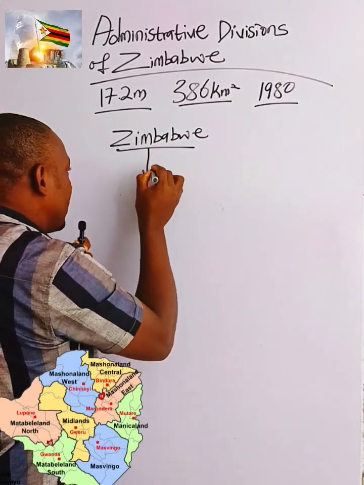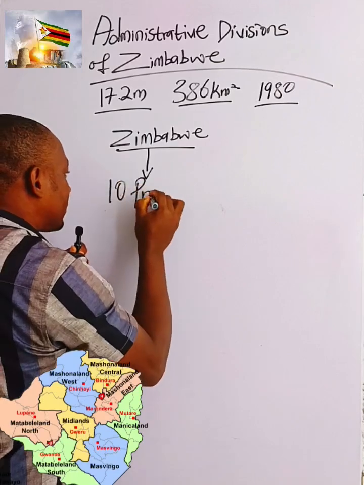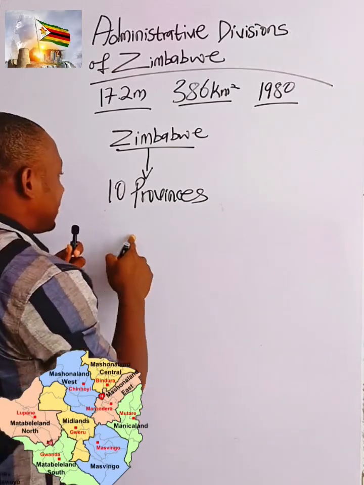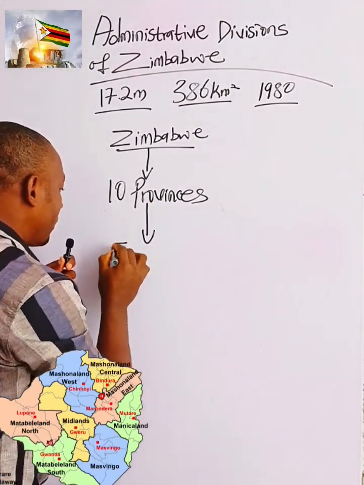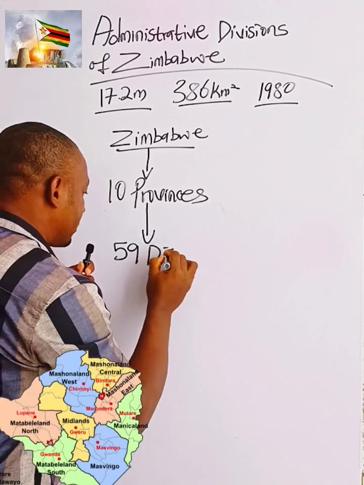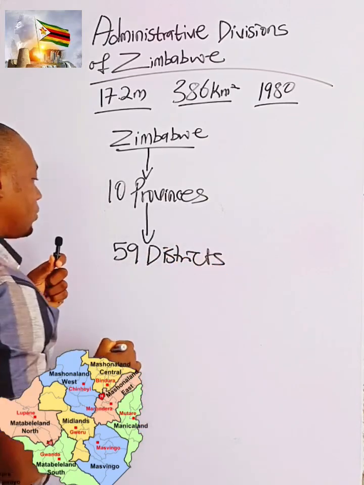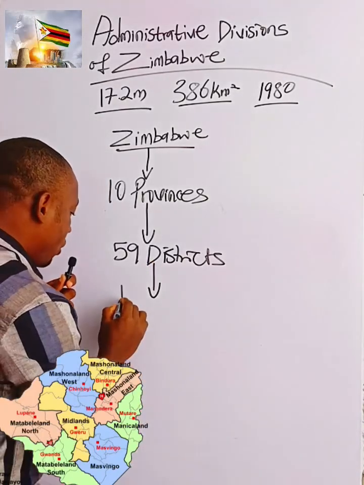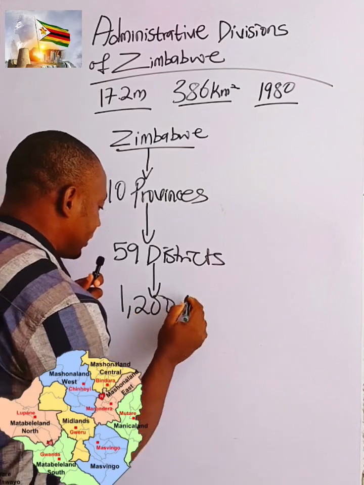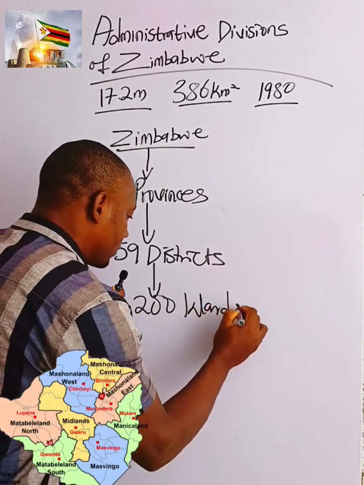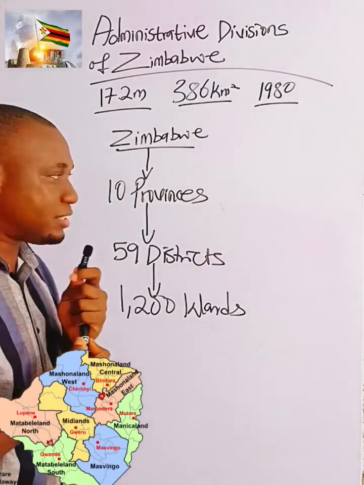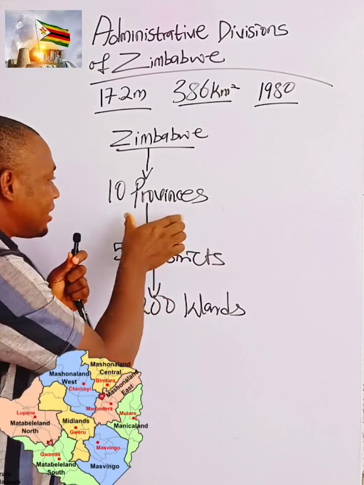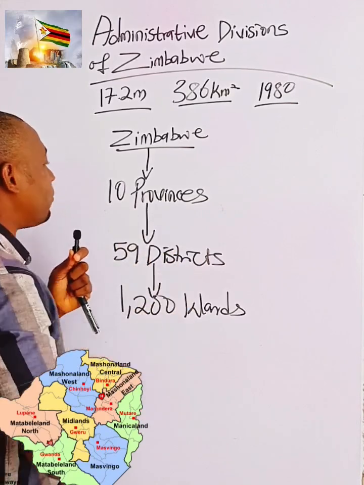Zimbabwe is divided into 10 provinces. These 10 provinces are further divided into 59 districts. These 59 districts are further divided into 1,200 wards. This is the administrative, you can as well call it political, divisions of Zimbabwe.